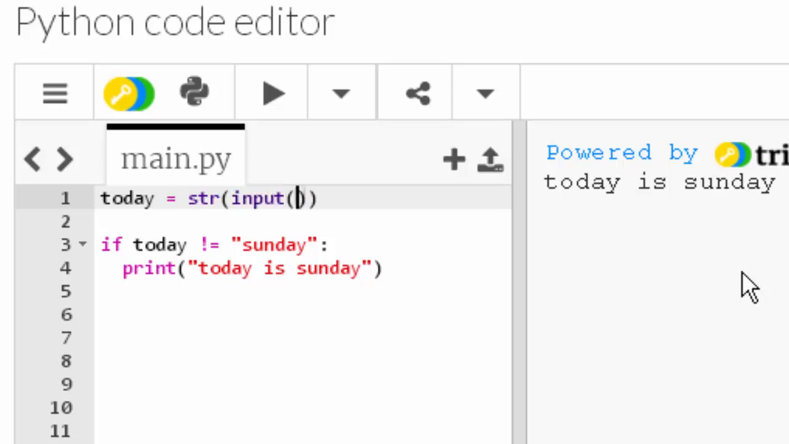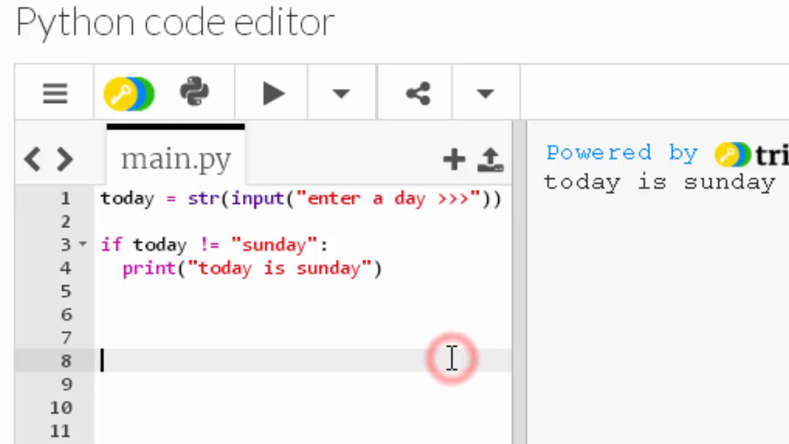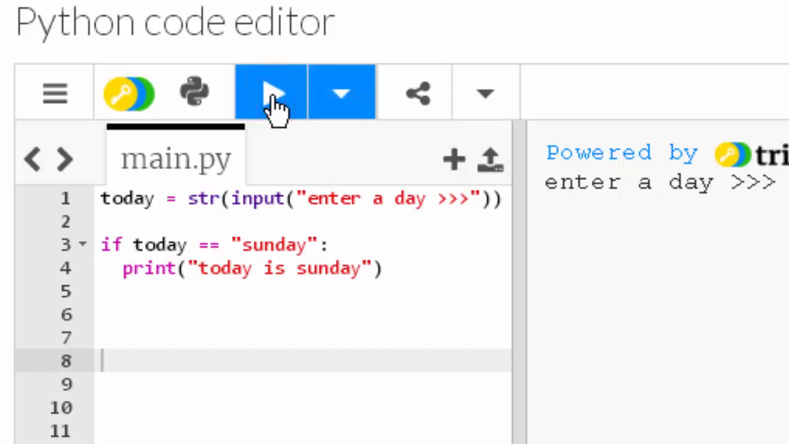So I'm going to use the input. And if you don't know what input is, then please check the video on that. Enter a day, greater than, greater than, greater than. So now on line 1, I'm asking the user to enter a day, specifically as a string. If, let's change that back to, if they enter Sunday, then it should display today is Sunday. Well, let's have a look.